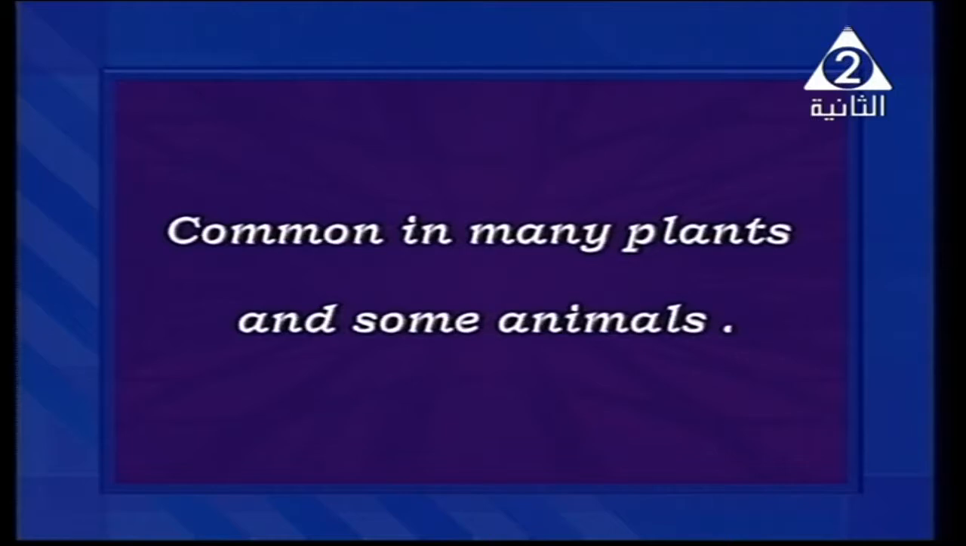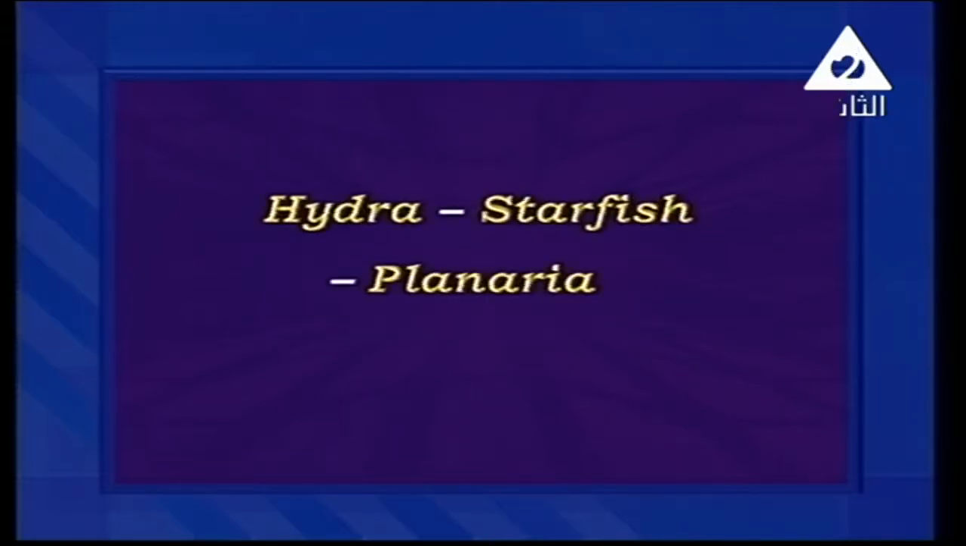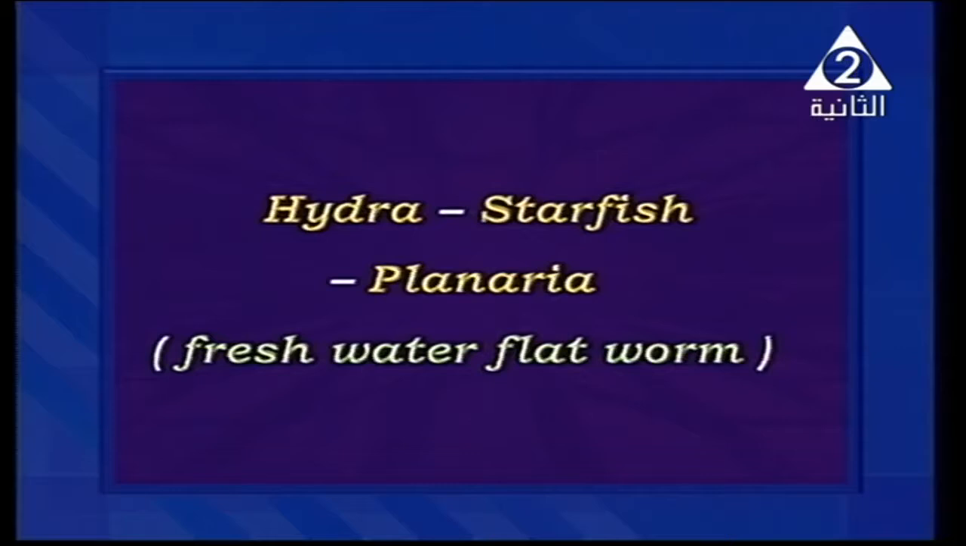If you cut a piece of the plant and you put it in the ground or in the soil, it will grow to give you a new individual. This is a simple meaning of regeneration. So it is common in plants and some animals, for example hydra, starfish, and planaria. Planaria is a type of worm which lives in fresh water, meaning water opposite to salt water.